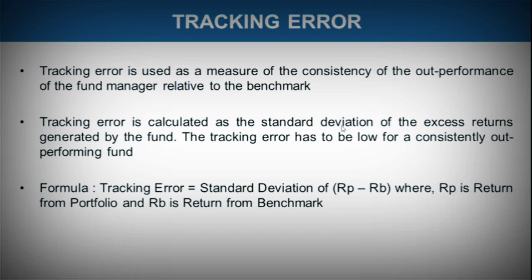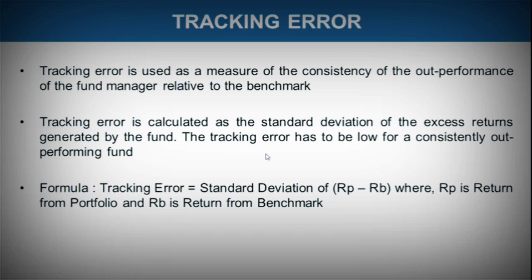So the more there would be fluctuations, like for 1 year it was 2% excess, for another year it went down and it was negative. If there is fluctuation, this means that there is standard deviation. There is deviation happening, differences are increasing, and that is what we call tracking error.